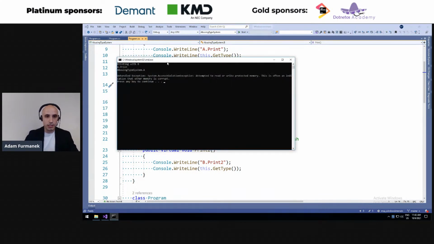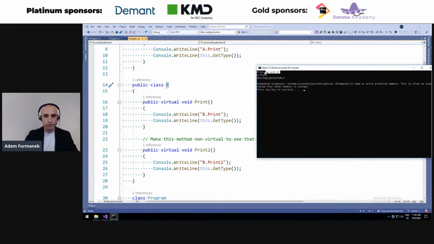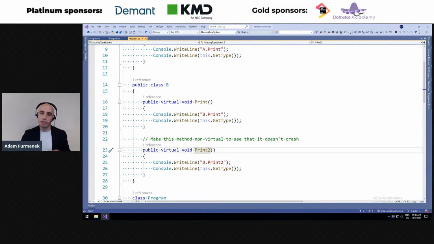So what you can see here is that even though we are printing with B, the method print was called from type A, and then we tried abusing type system A by calling print2, which crashed. Why is that? It crashed because we tried to do the polymorphic invocation on type A and tried calling method print2, which does not exist on type A. So we tried calling a non-existent method, so it just crashed.